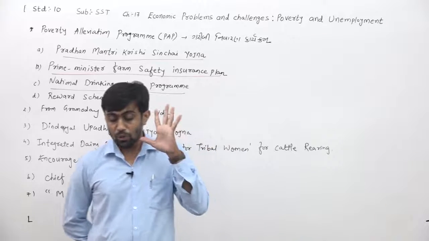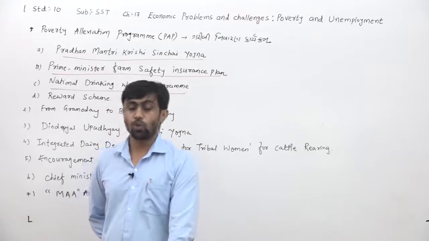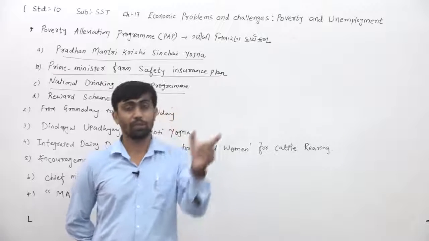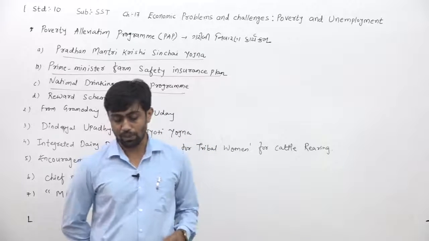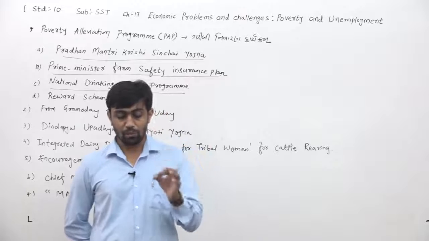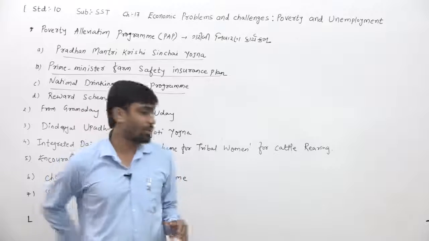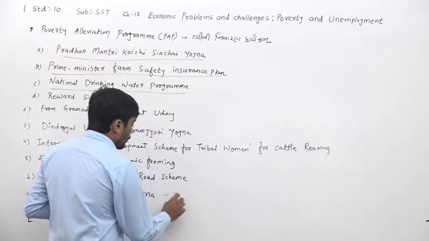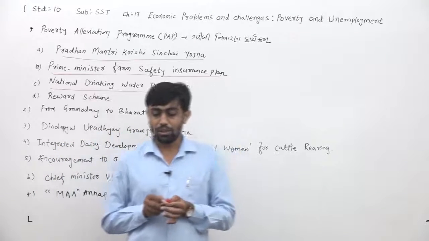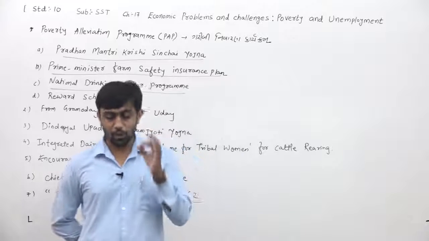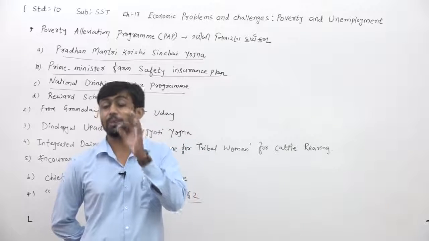In this, wheat is given at the cost of rupees 2 per kg. If you see the price of wheat, then wheat price is rupees 2 per kg. Rice is rupees 3 per kg. Near about 3.62 crore people are covered under this fair price shop scheme, and they have been provided food security, because of which a large sum of money spent on food will be saved.